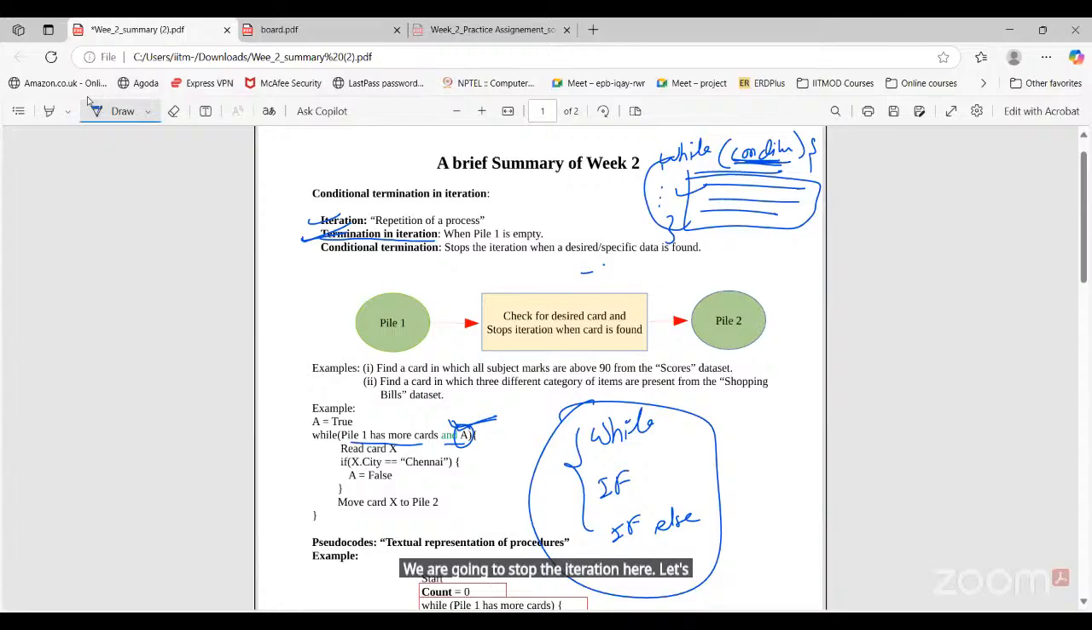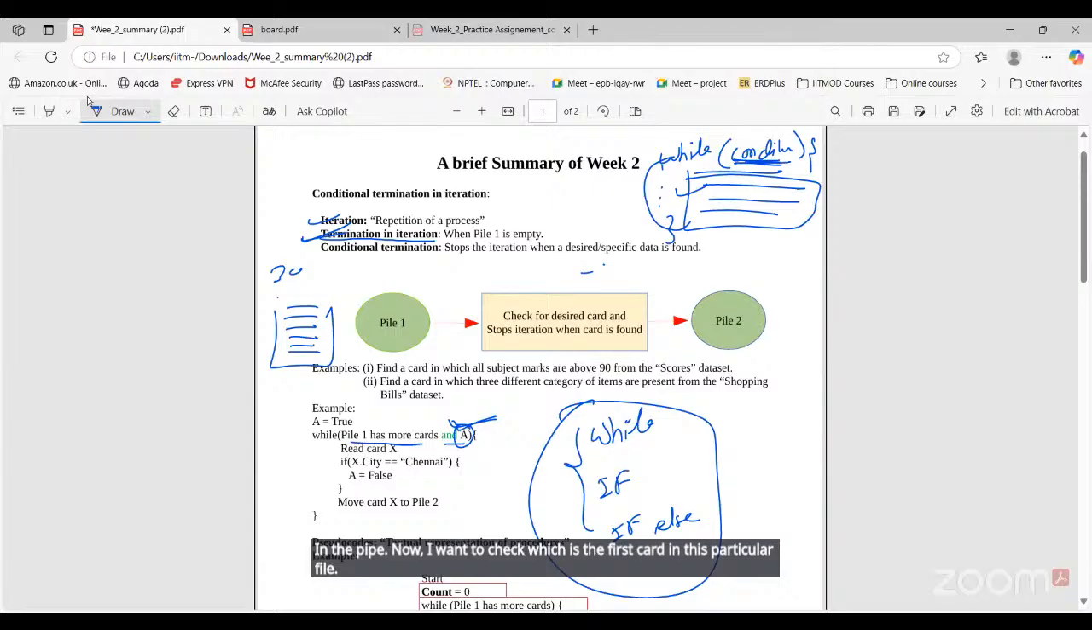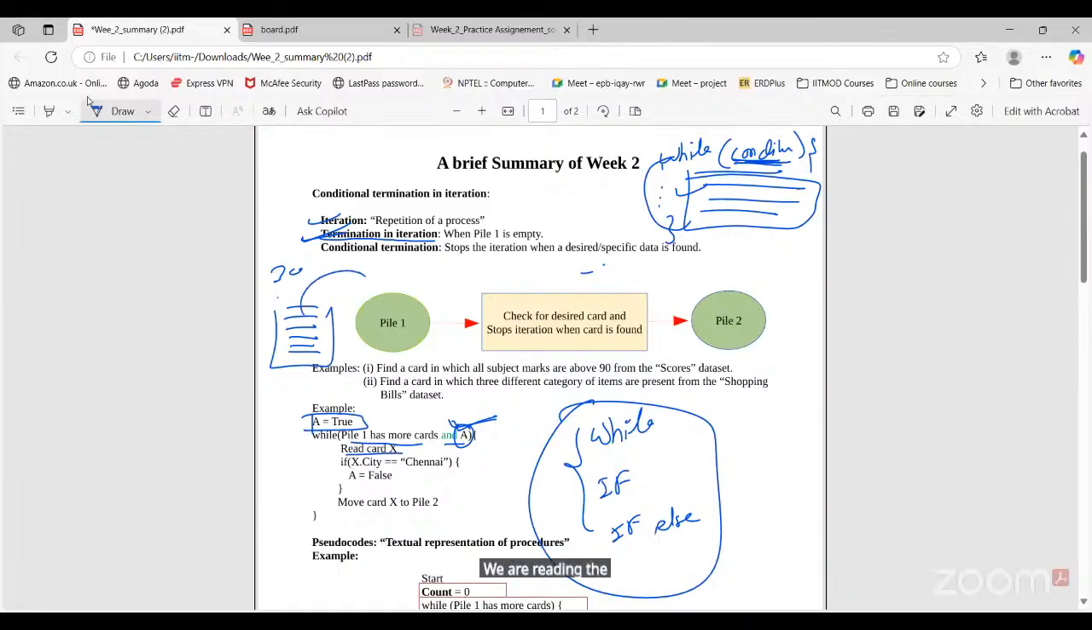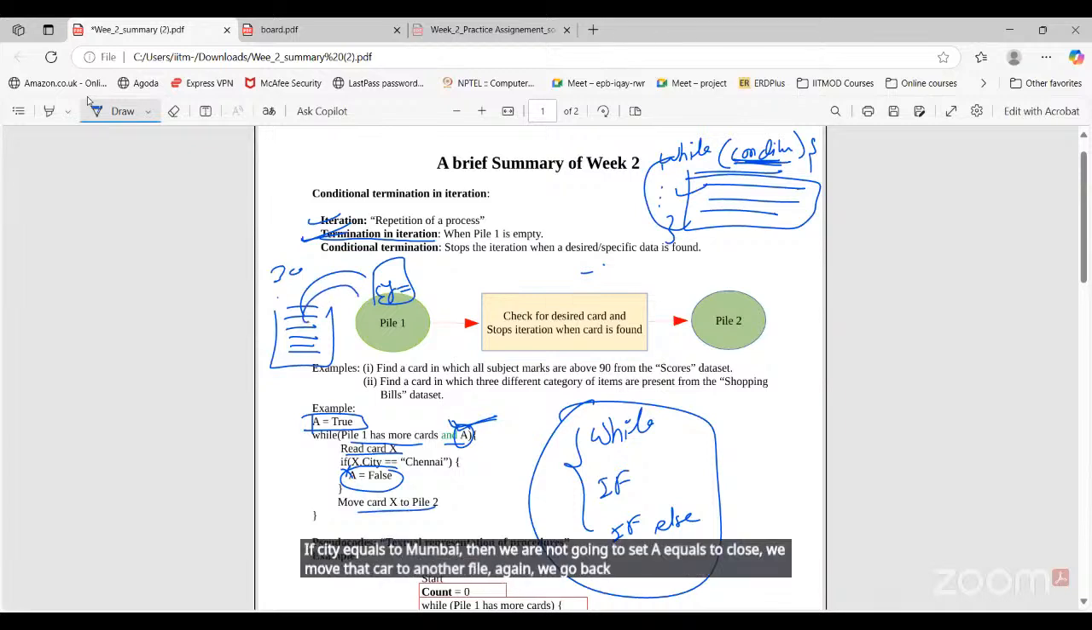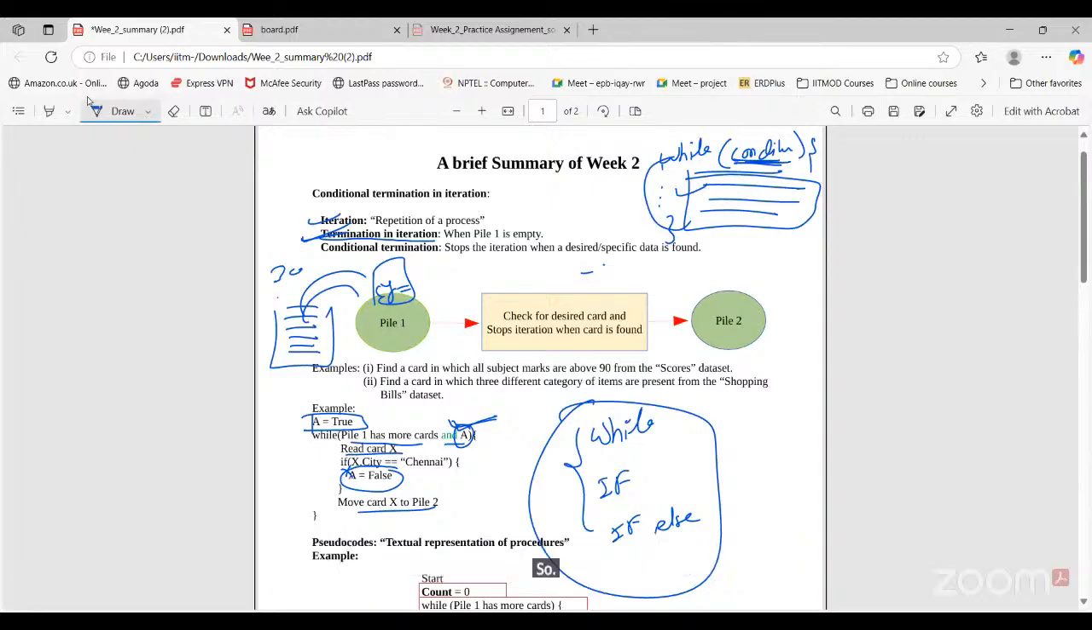Let's say, for example, I just want to find out the first card which belongs to Chennai. We have 30 cards here, and let's say we have kept them one on another in the pile. Now I want to check which is the first card in this pile that belongs to Chennai. In that case, what I will do: pile 1 has more cards and A. A is initially set to true. We read the card X. We check the city. If city equals Chennai, then we set A equals false. If city equals Mumbai, then we are not going to set A equals false. We move that card to another pile. Again, we go back to the next card here. We keep doing this till the condition is satisfied.